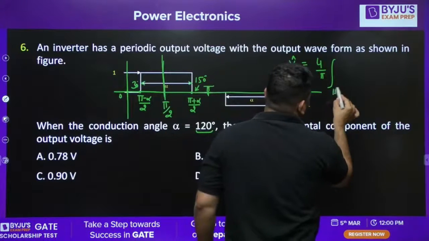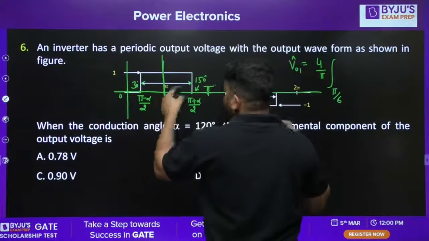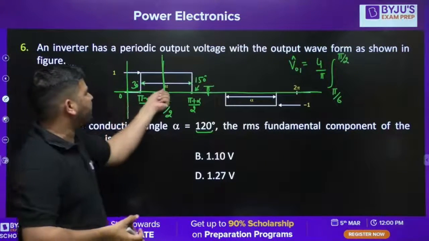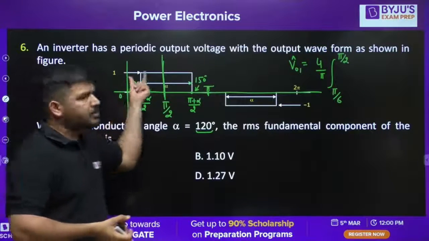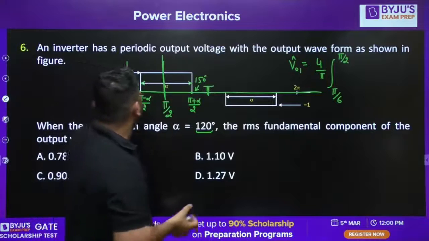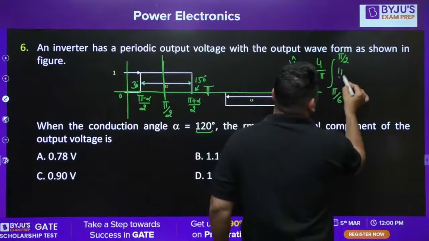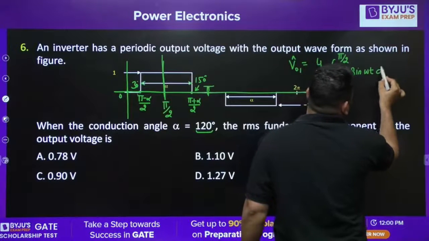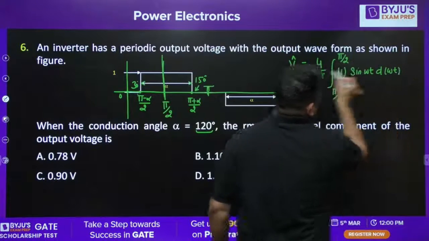Why have I written from pi by 6 to pi by 2? Because from 0 to pi by 6 there is no signal available. So pi by 6 to pi by 2, the function has amplitude 1 into sine of omega t d omega t. You need to calculate like this.